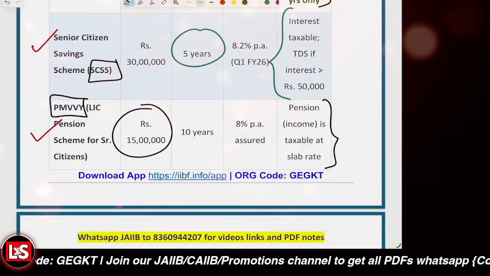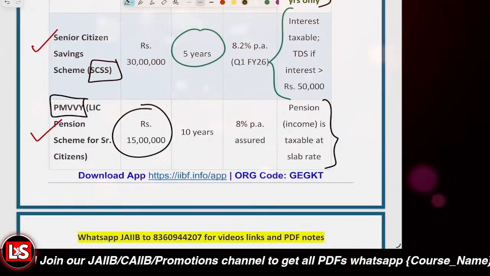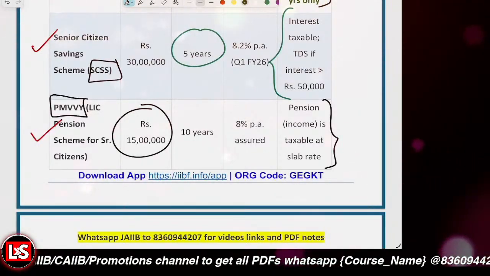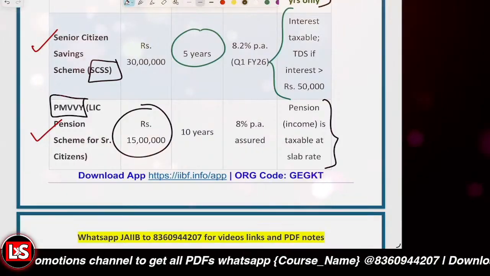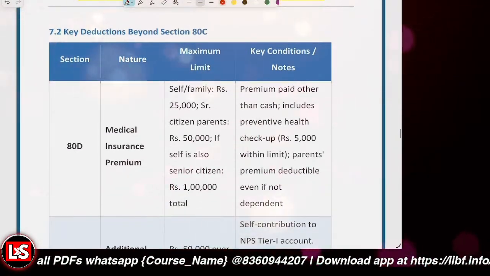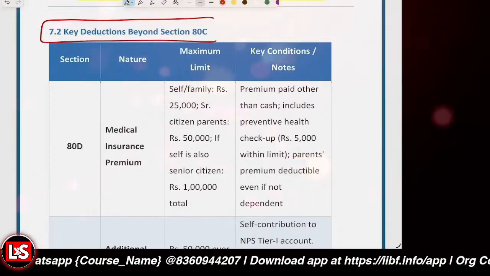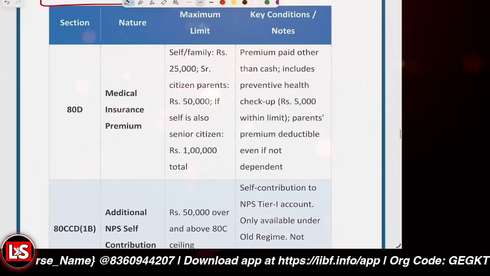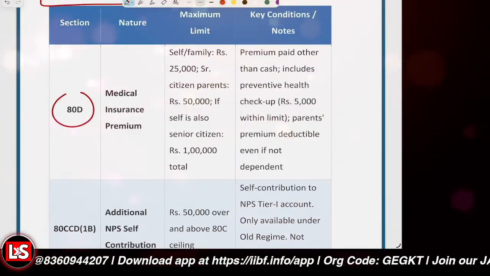Clear with this idea? Do confirm at the earliest. So what is basically taxable under it, or what is not taxable? Now after that, there are some key deductions which are allowed beyond the ATC, other than the ATC. The first one is 80D, that's the medical insurance premium.